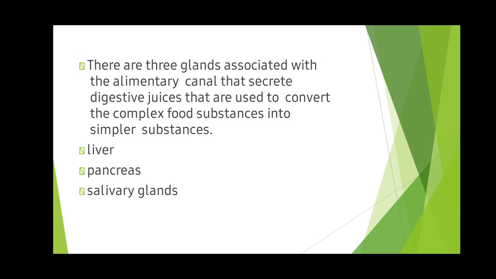And there are three glands associated with the alimentary canal that secrete digestive juices, which are used to convert the complex food substance into simpler substances. What are the glands? Liver, pancreas and salivary glands. These are the three glands which help in our digestion.